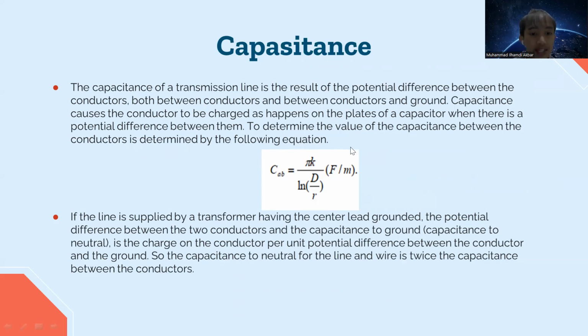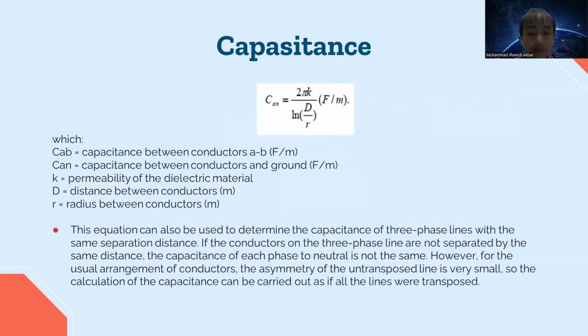If the line is supplied by a transformer having the center plate ground, the potential difference between the two conductors and the capacitance to ground or capacitance to neutral is the charge on the conductor per unit potential difference between the conductor and the ground. So the capacitance to neutral for the line and wire is twice the capacitance between the conductors.